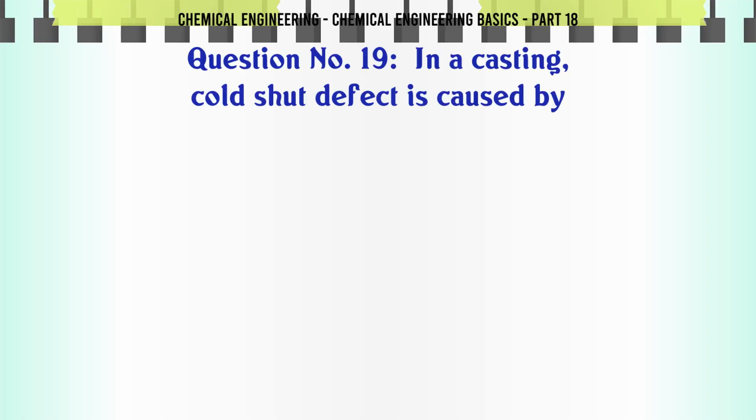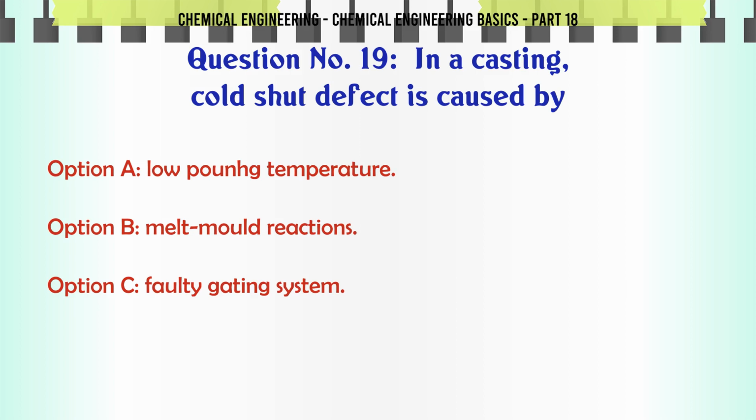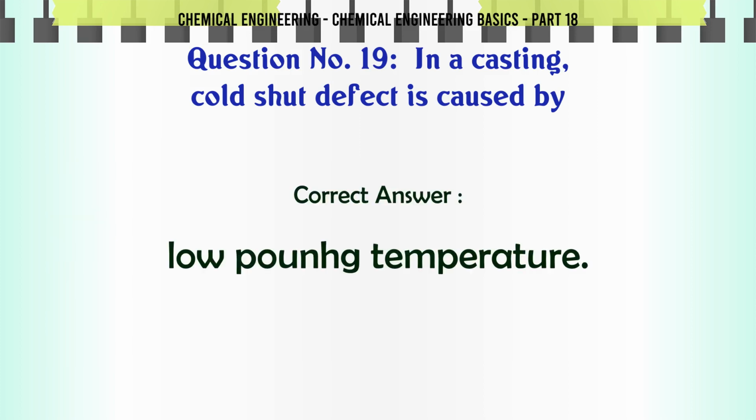In a casting, cold shut defect is caused by A. Low pouring temperature, B. Melt mold reactions, C. Faulty gating system, D. Very low mold permeability. The correct answer is low pouring temperature.